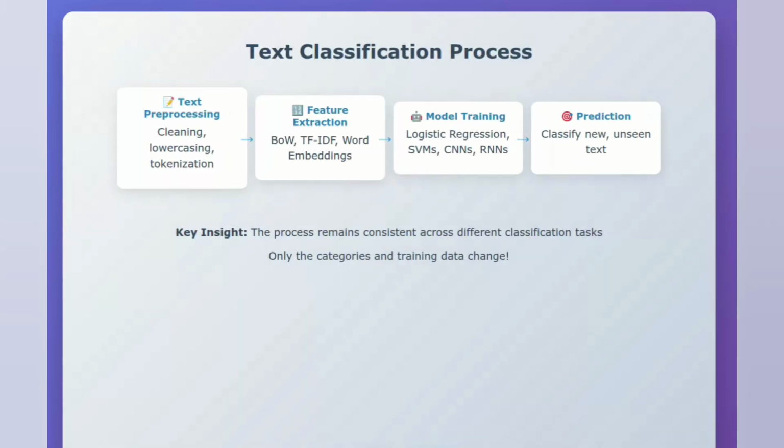The process typically involves text pre-processing: cleaning text, removing punctuation, lowercasing, and tokenization. Feature extraction: converting text to numerical representations, either TF-IDF, or more commonly, word embeddings. Model training: using a classification algorithm, logistic regression, SVMs, or deep learning models like CNNs or RNNs trained on sequences of word embeddings to learn from labeled data. Prediction: classifying new, unseen text.